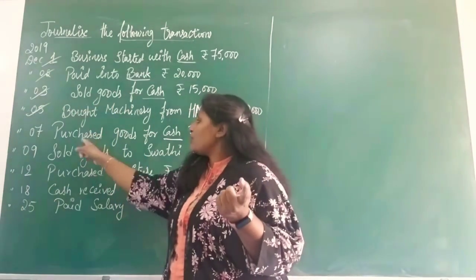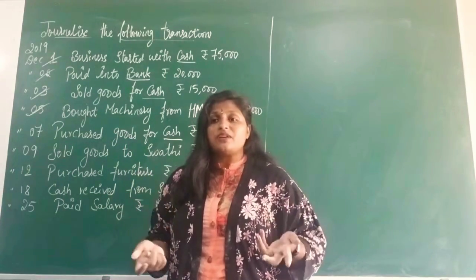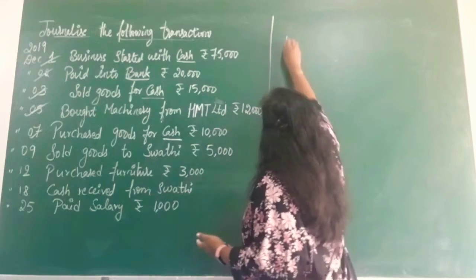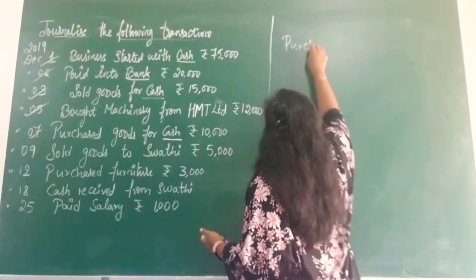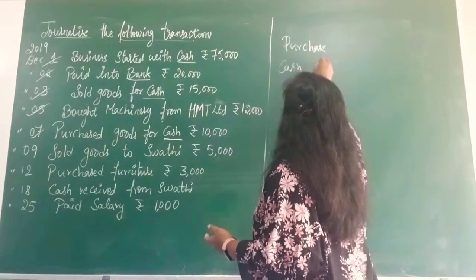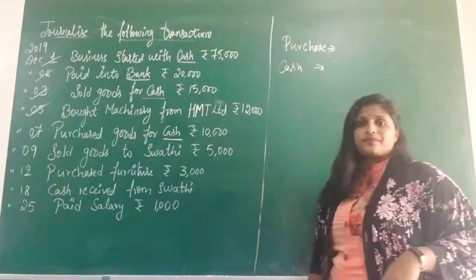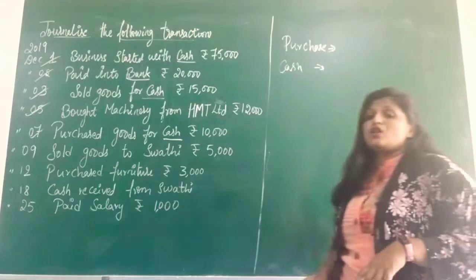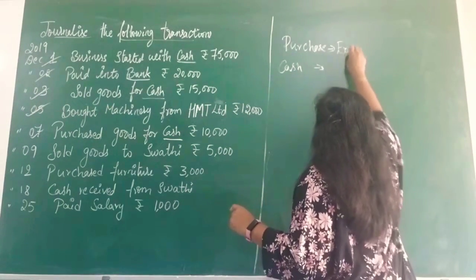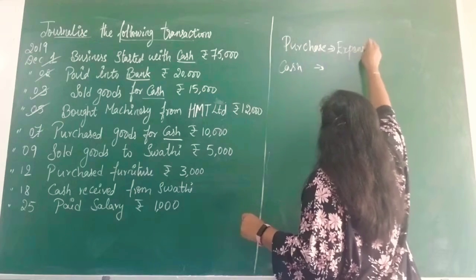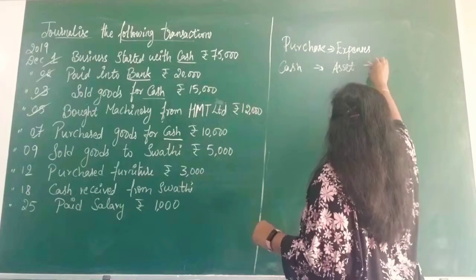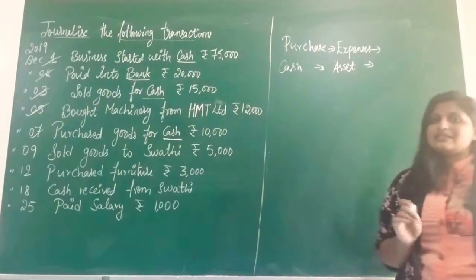Sales. When you are purchasing certain goods, it becomes purchases. So purchases will be one aspect and cash is the second aspect. Purchase belongs to expenses. Cash belongs to asset. Classification of the account is done.